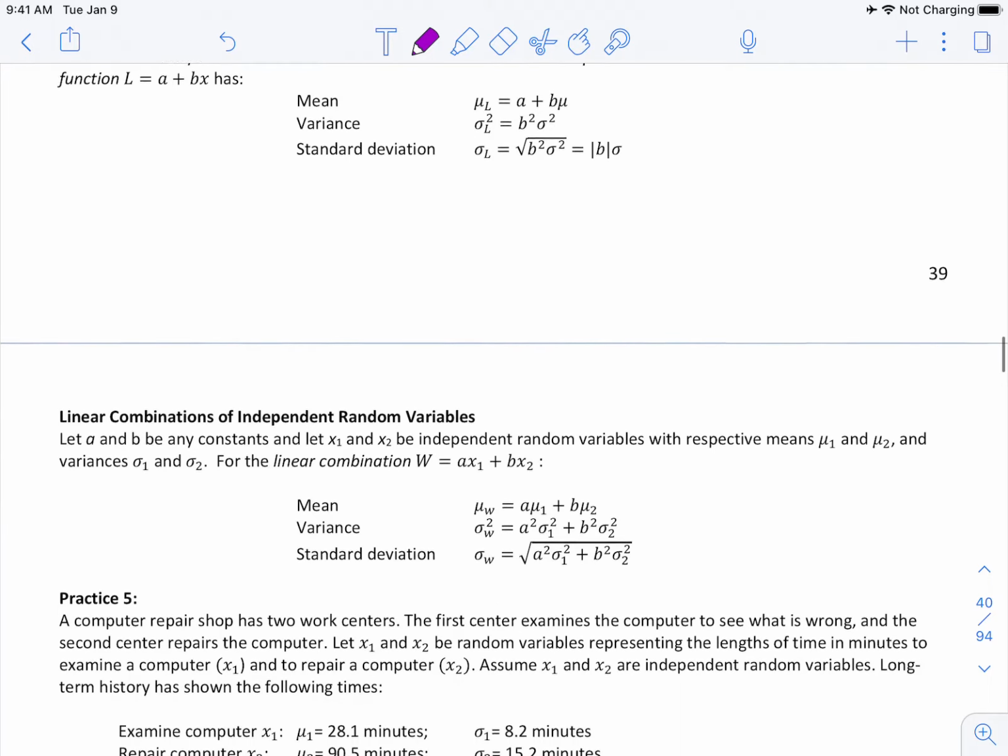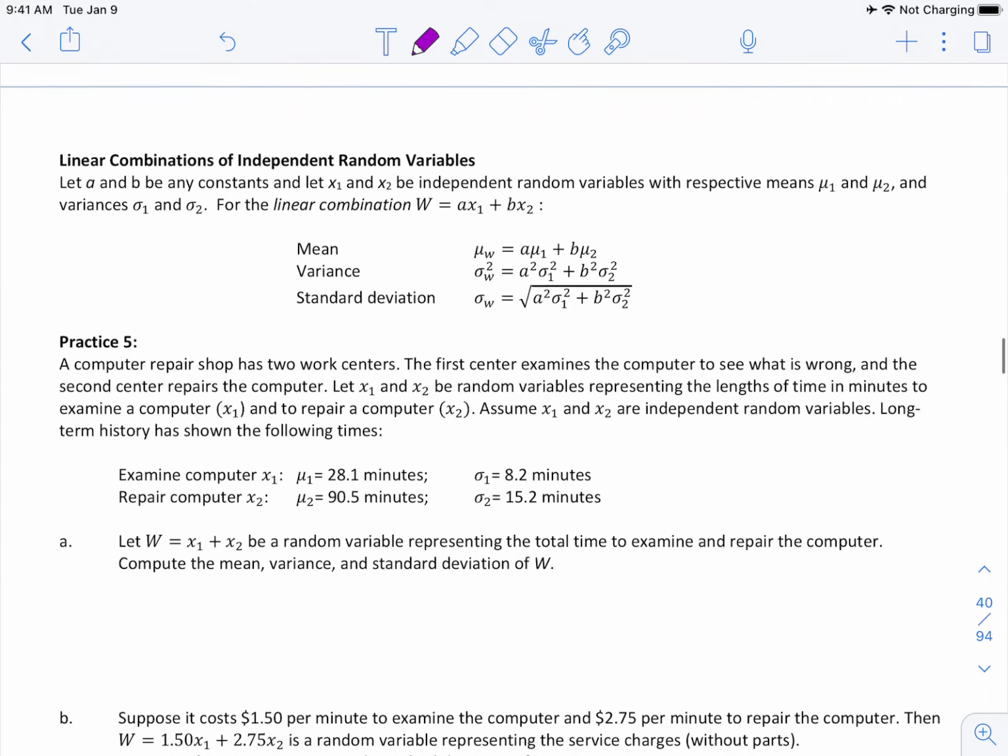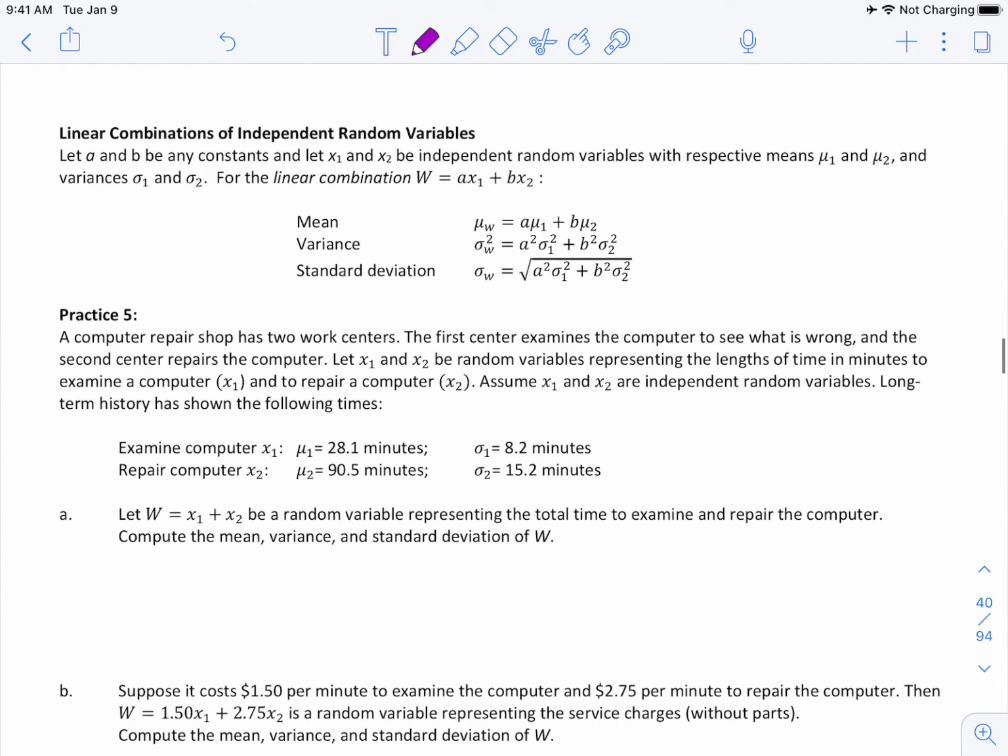Linear combinations of independent random variables, where A and B are constants. Let x1 and x2 be independent random variables with respective means mu1, mu2, and variances sigma1 squared, sigma2 squared. The linear combination W equals a x1 plus b x2 has a mean mu of W equal to a mu1 plus b mu2. The variance sigma squared of W equals a squared sigma 1 squared plus b squared sigma 2 squared. For the standard deviation, you take the square root of that variance.